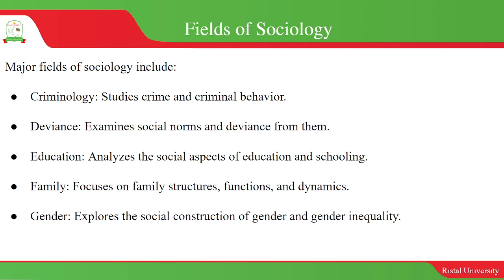And then we look at family, okay? Family structures, functions, and dynamics. And then we look at gender, where we look at gender roles, the understanding of gender, or the social construction of gender, and then issues to do with gender inequality and other things related to gender.